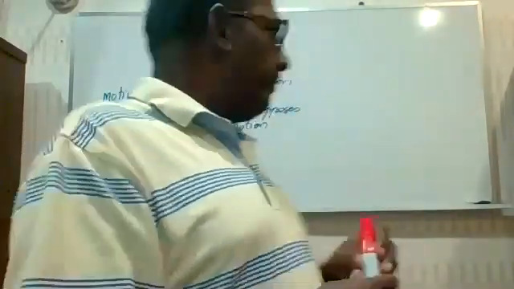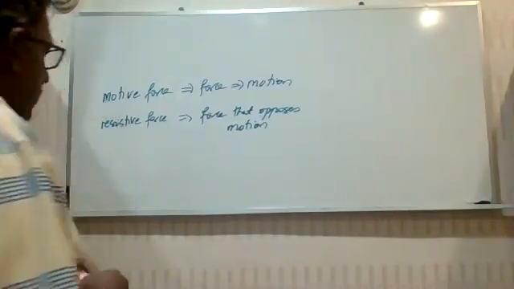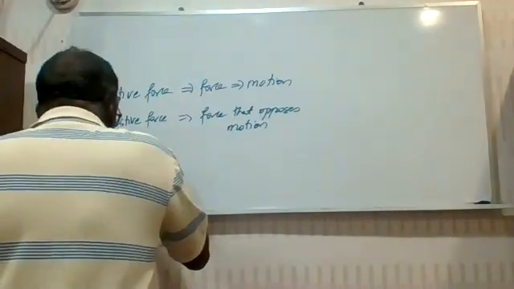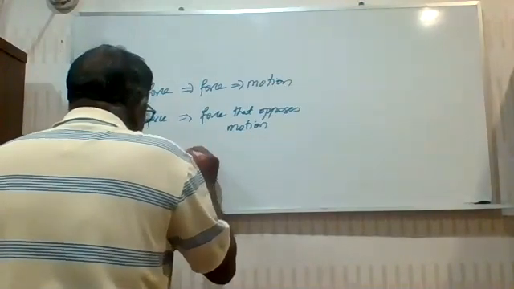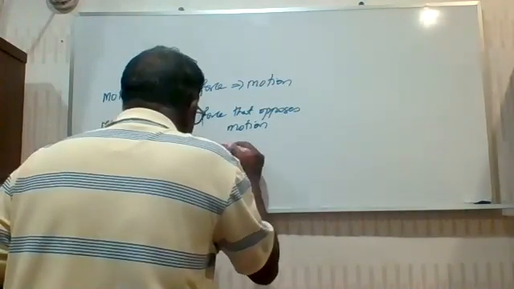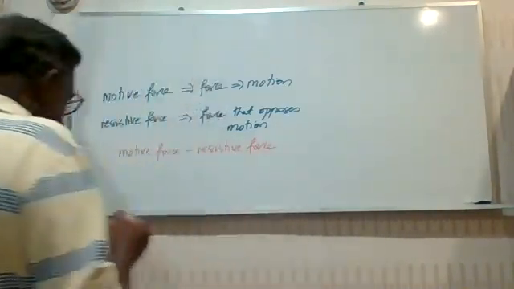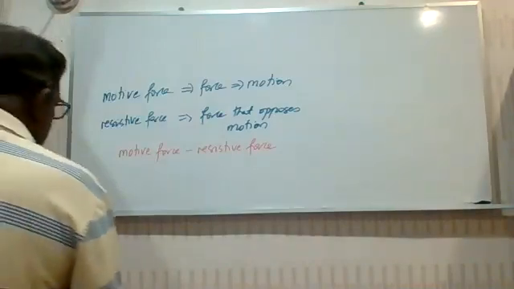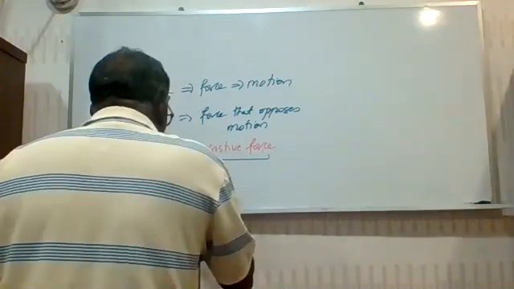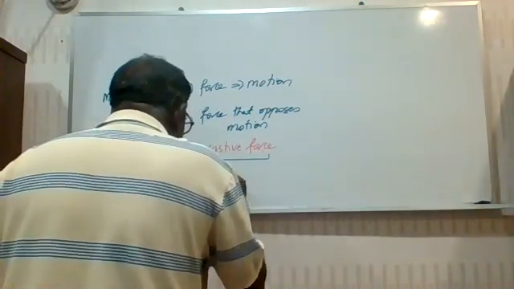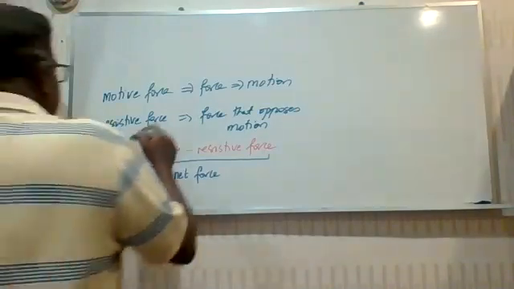All right? Okay. Now, these are the two forces I was talking about. So our calculation rests on this. You take the motive force, you minus the resistive force. So what have you got? If you take a motive force and minus the resistive force, you have what we call a net force. Now, there are many ways to look at it. So let me give you a value.